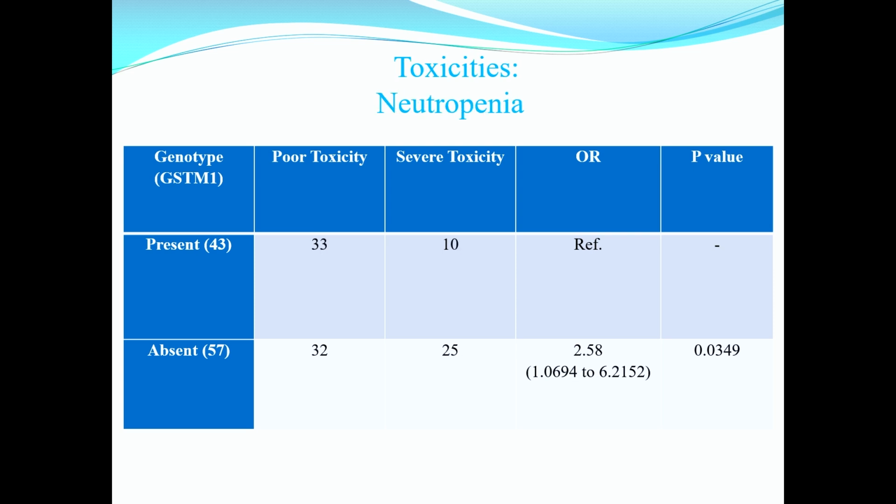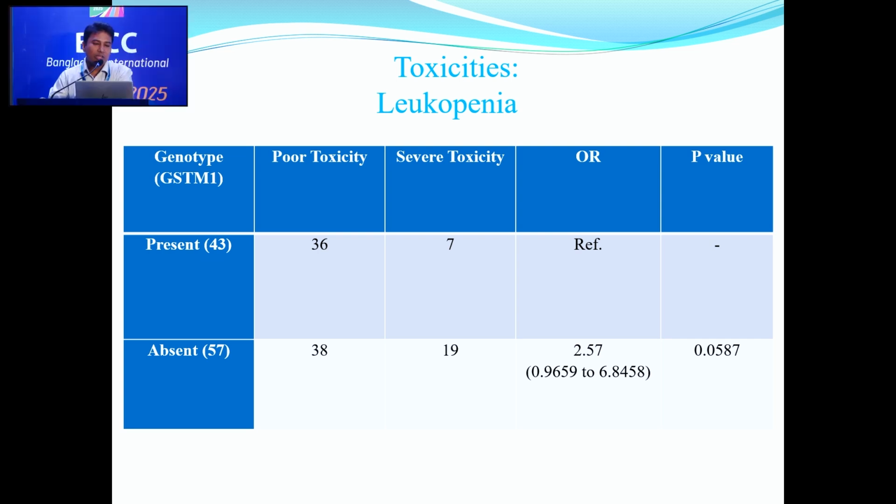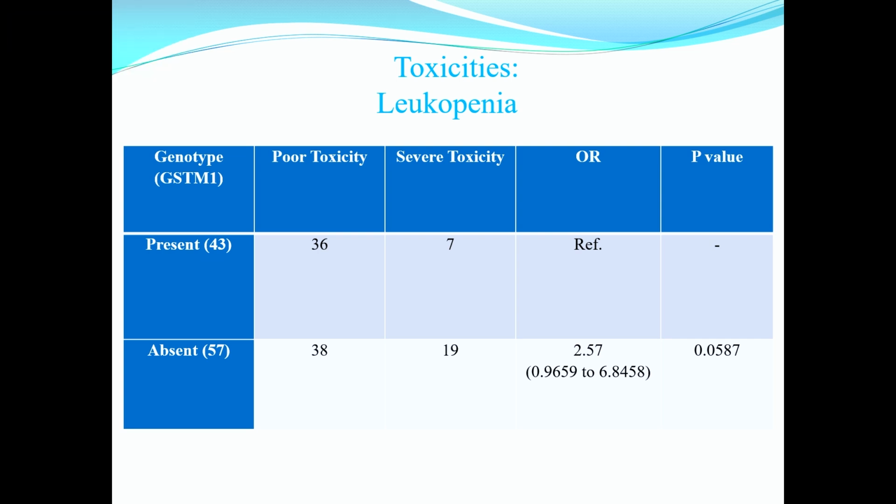In the case of neutropenia, chemotherapy-induced neutropenia was also significantly associated with the patients who do not carry this gene. The patients who have this gene have more toxicity. Finally, leukopenia also was significantly associated with this. We also have other kinds of toxicities, but they were not significant due to the number of patients. If we get more patients, it will also be significant. That is gastrointestinal toxicity and thrombocytopenia. We have also gone for these studies.